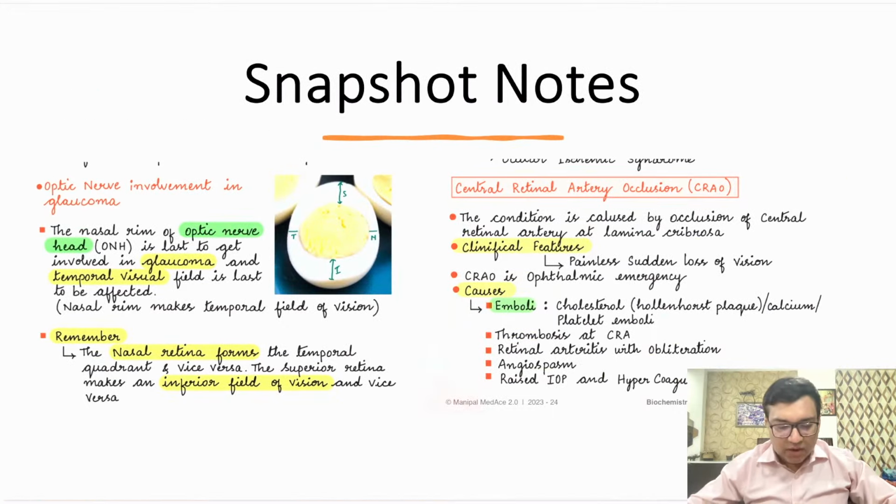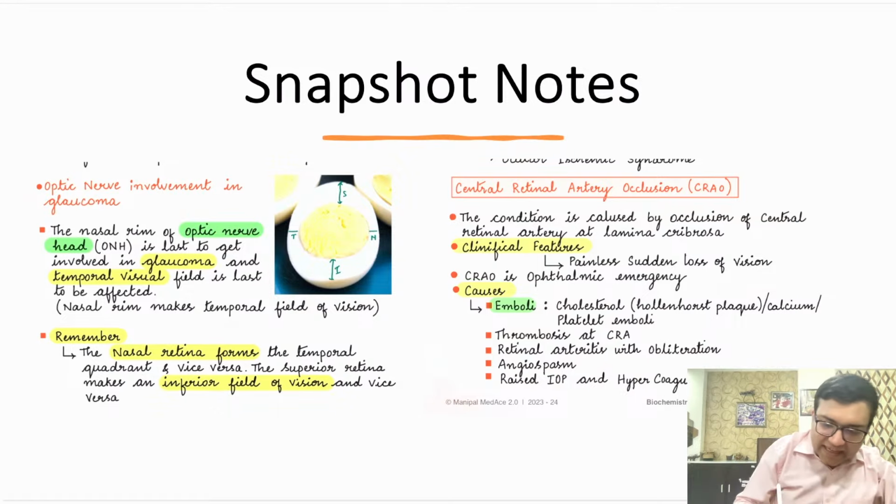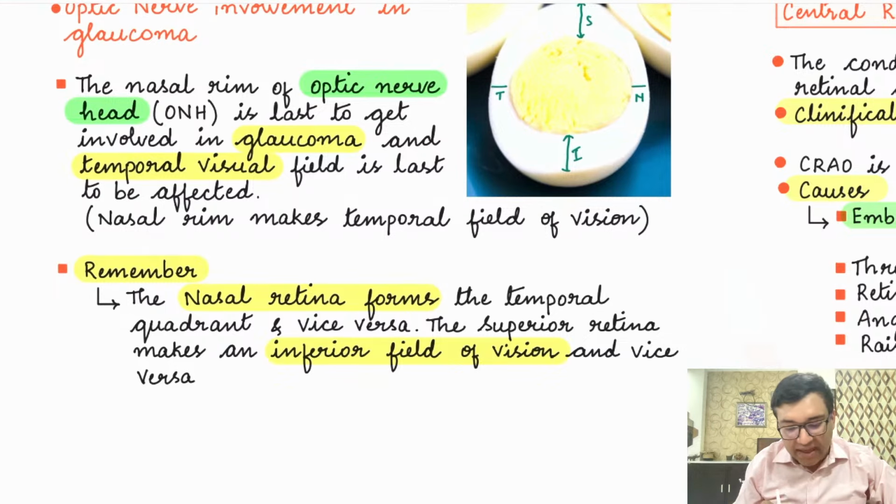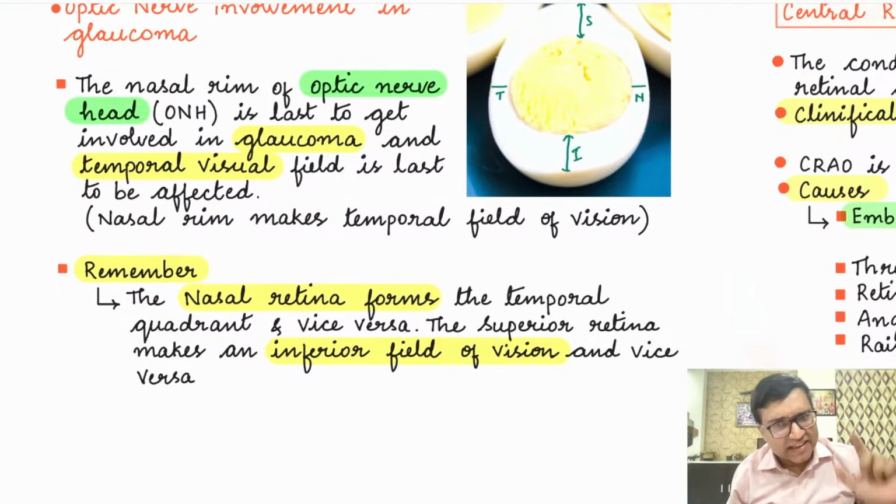Okay, so this was the snapshot of the notes that we have shared, where I have very clearly written that, as you can see, the nasal retina forms the temporal quadrant and vice versa. The superior retina makes an inferior field of vision and vice versa. This shows you that there is a sectoral field loss.